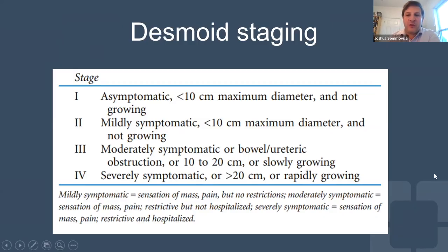Some patients will form desmoids on their extremities or their abdominal wall, and those are easier to do surgery on without causing major consequences or side effects. So we have a lower threshold to do surgery in those situations because the risk is lower. When desmoids form at the root of the small bowel mesentery, the risk of surgery is very high. So we try to maximize the medical treatments and other things as much as possible before we do surgery.